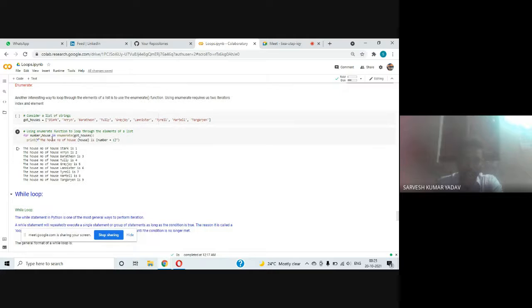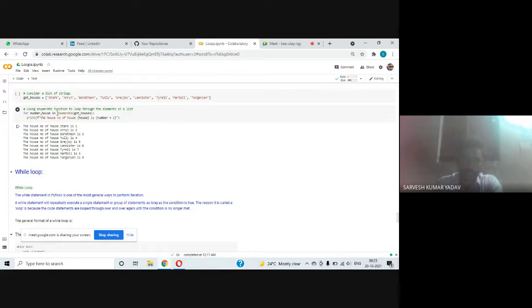Let us see it by an example. Here is the same list of strings, got houses. Here we are using enumerate. We will get two things, index and element. The first thing, number, will be treated as the index, and house will be treated as the element. In enumerate, not in range. We are talking about this list, got houses.